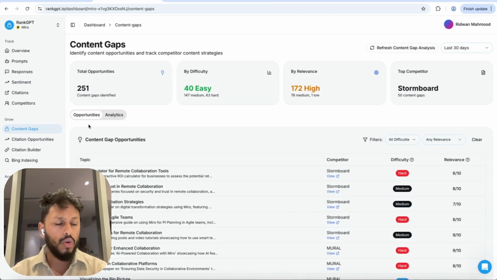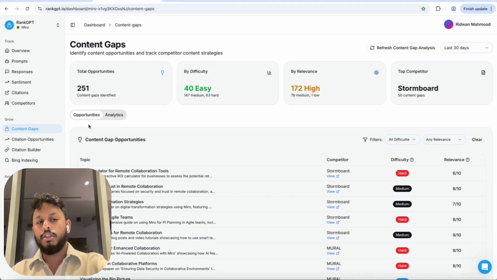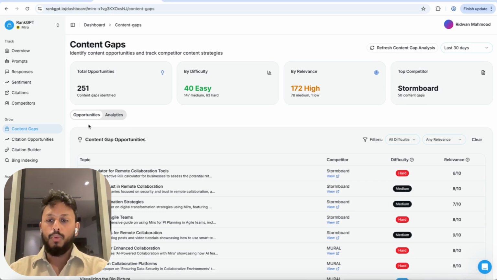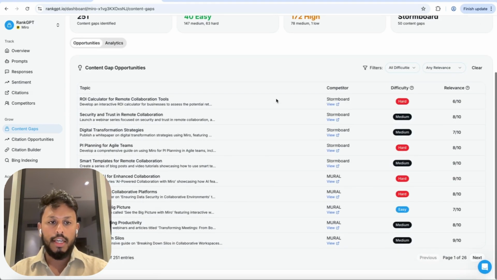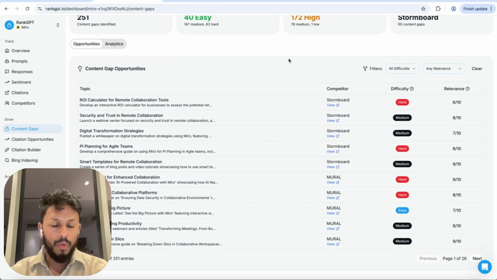The first thing we have is called content gaps. What content gaps does is the system analyzes the prompt response data for all of the prompts, and it figures out, in the scenarios where your competitors are being ranked or mentioned positively or ranked ahead of you, what the underlying information is that is causing that. It then analyzes that to give you insights for things that you can do to have that same thing or better than your competitor, so that you can have that ranking as well.